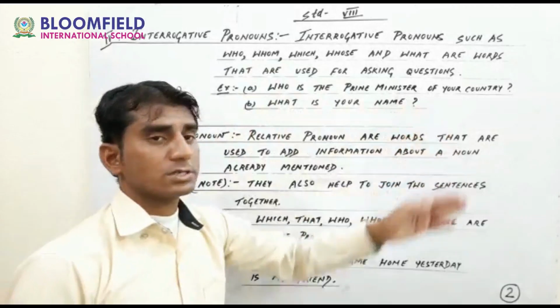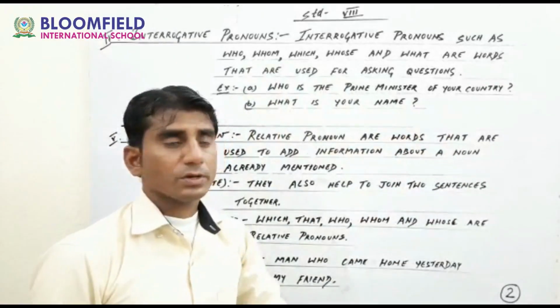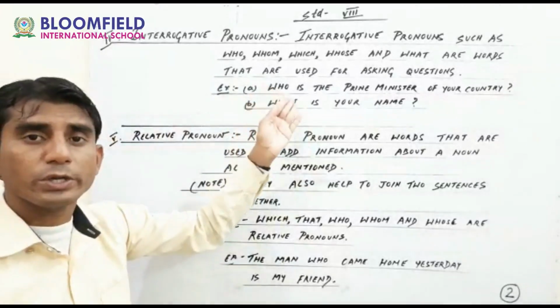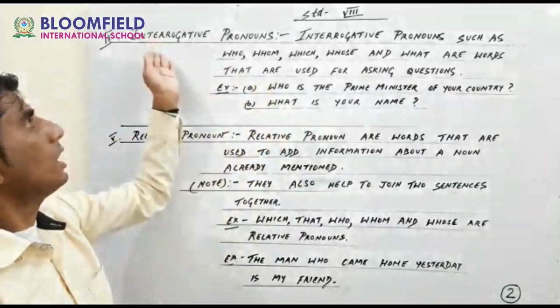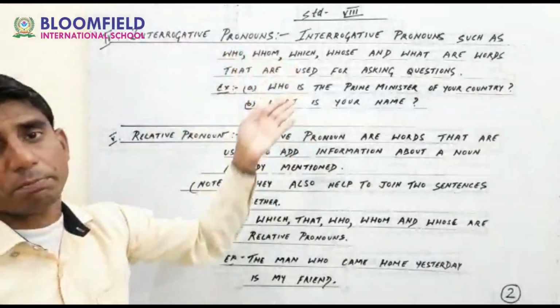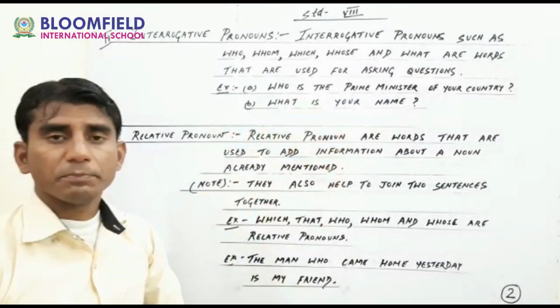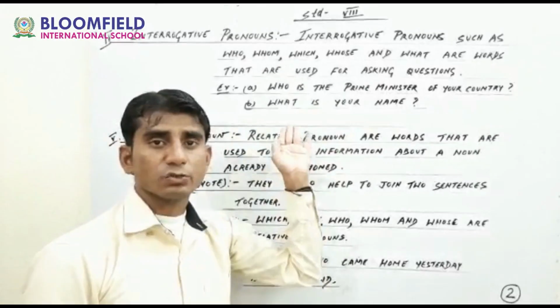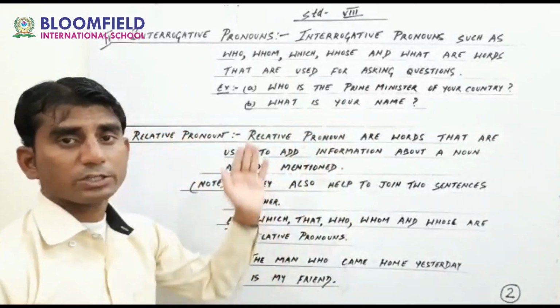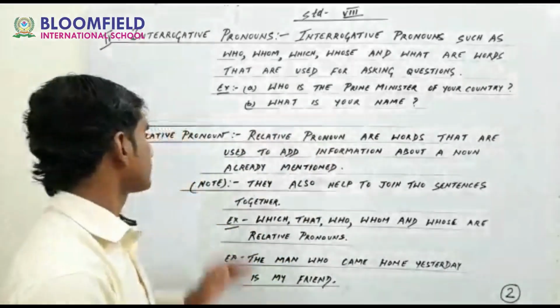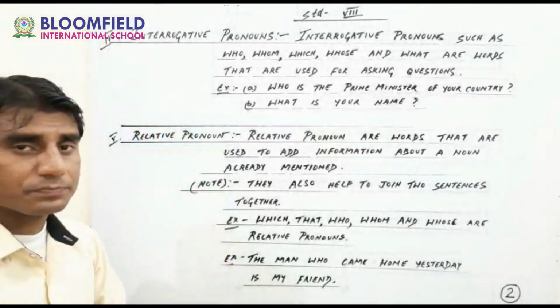Who is the Prime Minister of your country? In this question, where is the interrogative word? The interrogative word is who here. So this is an interrogative pronoun. Next example: what is your name? Even in this sentence, what is an interrogative pronoun. Clear? Next, relative pronoun.